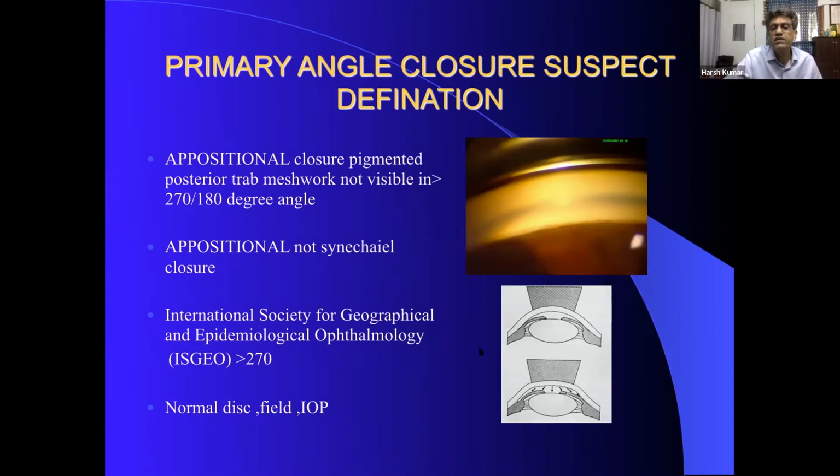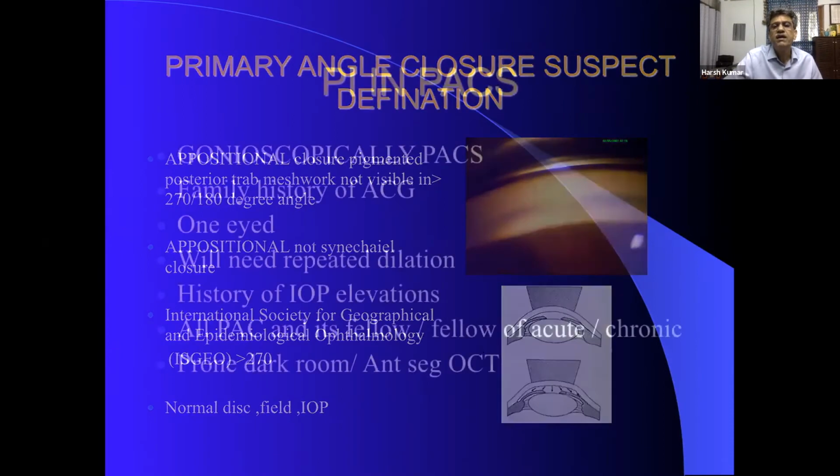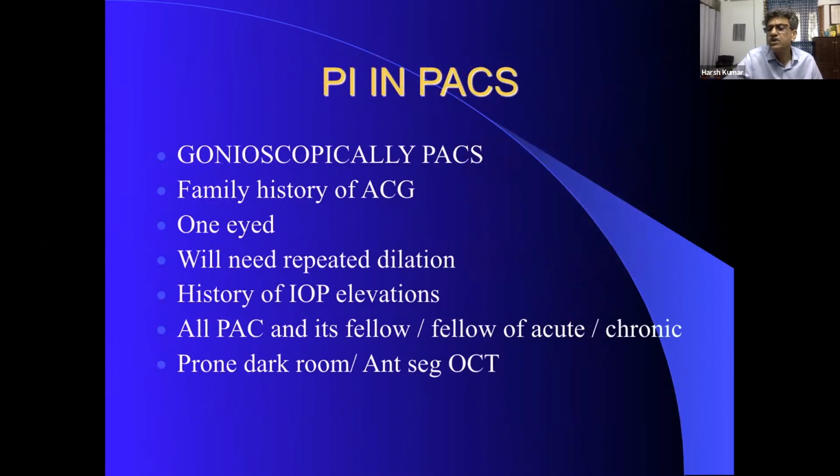Now there are so many primary angle closure suspects, and we thought that let us do PI. Initially we were doing so many PIs, but अगर देखो तो वो करोड़ों PI हमें करनी पड़ेंगी, which is not possible. But I'll tell you also why there are so many side effects with these. So जब आप गोनियोस्कोपी करो, you feel yes it is a narrow angle, open खुल तो रहा है but narrow angle है, PACS है.